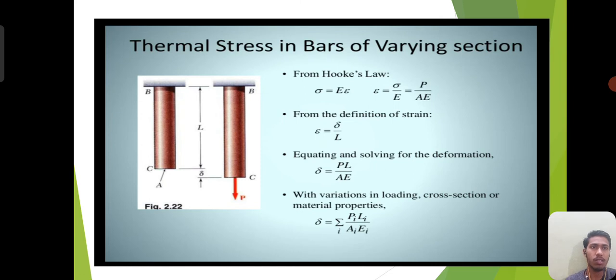Thermal stresses in a bar of varying section. From Hooke's law, sigma equals E epsilon, where epsilon equals sigma by E, and sigma equals P by A. From the definition of strain, epsilon equals delta by L. From the equation of deformation, delta equals P by A into L by E, where P is known as the force. With variation in the load, cross section or material properties, delta equals summation of PiLi by AiEi.